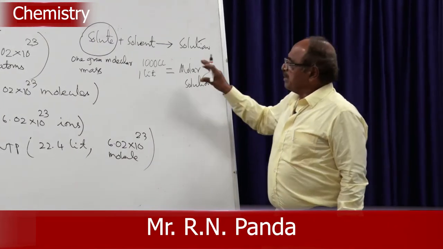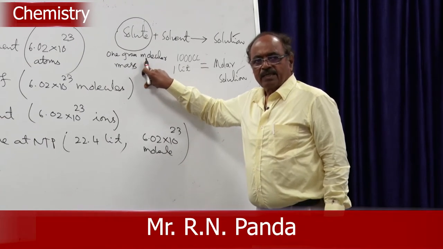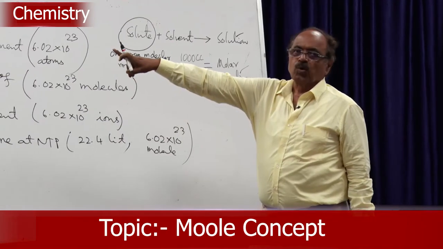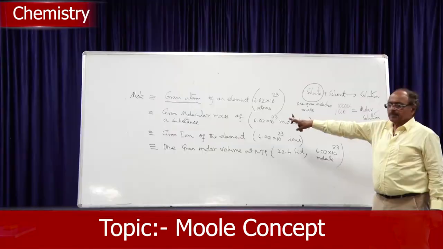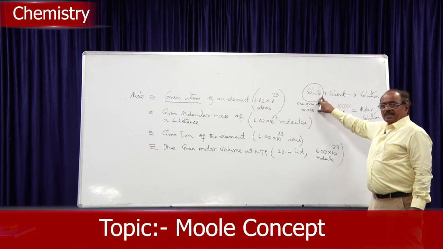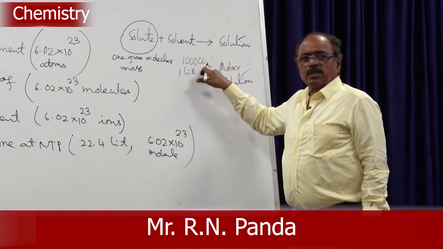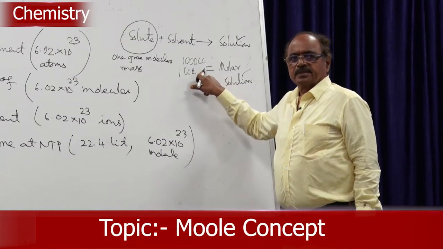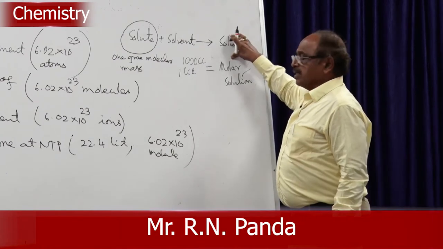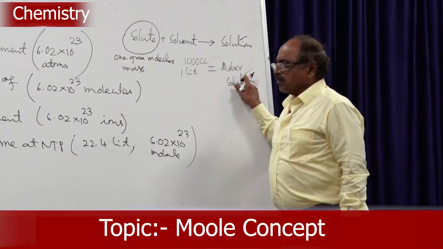When 1 gram molecular mass of any substance, that means what? A mole. 1 gram molecular mass of any substance means a mole. When 1 mole of a substance is dissolved in 1000 cc of the solution, that solution becomes a molar solution.